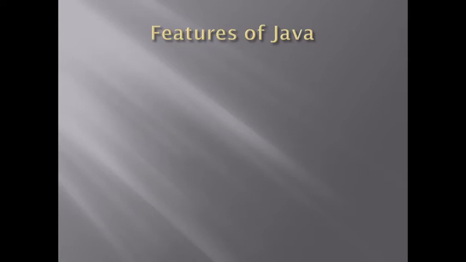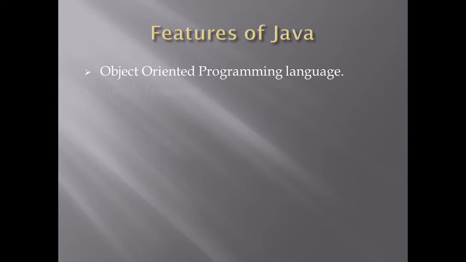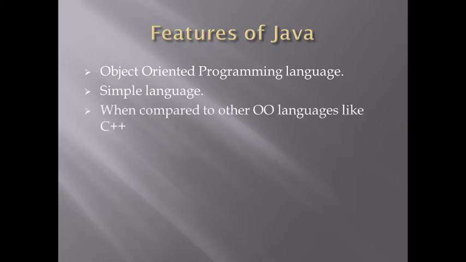So let's see some of the features of Java. It's an object oriented programming language. Object means everything you write in the Java, it is an object. So let's see deeper into the object in the further sessions. It is a simple language because it uses basic English, and its syntaxes are similar to the C++.